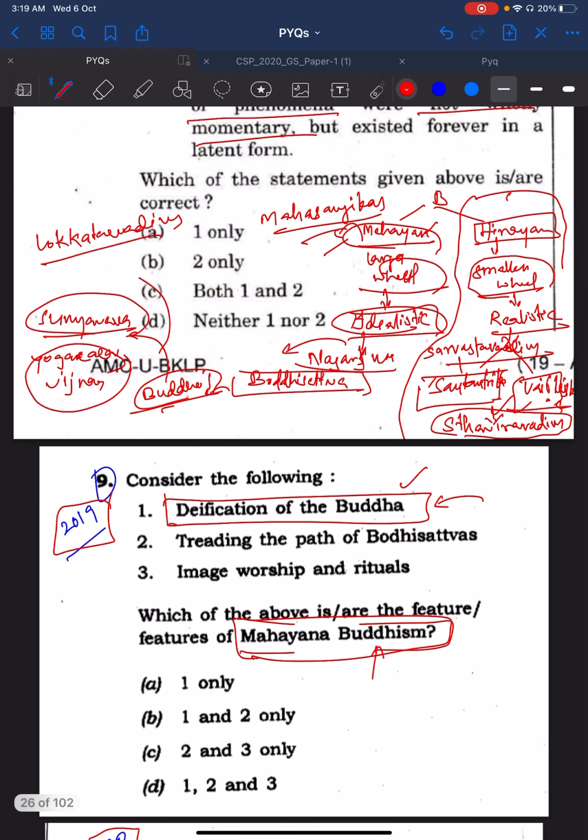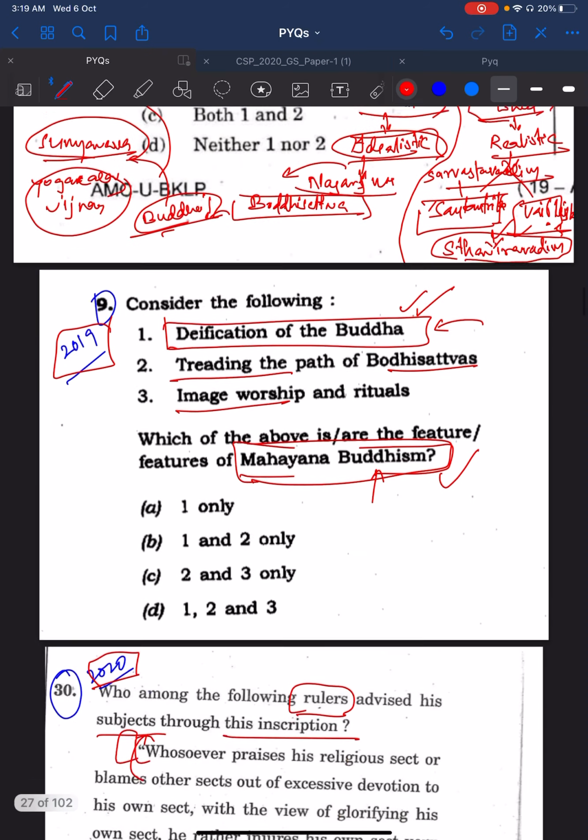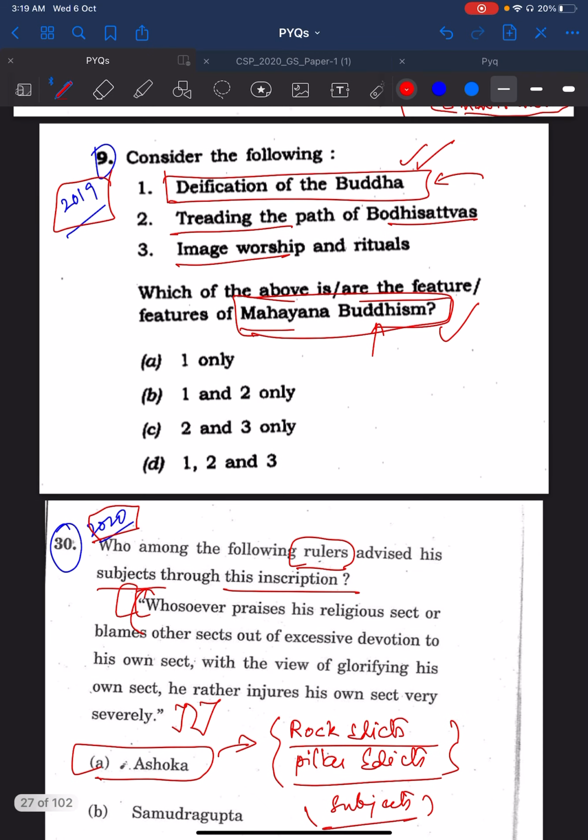And this deification of Buddha is related to Mahayana, treading the path of bodhisattvas, image worship. These are all part of Mahayana Buddhism. Okay, this is in short about Buddhism.